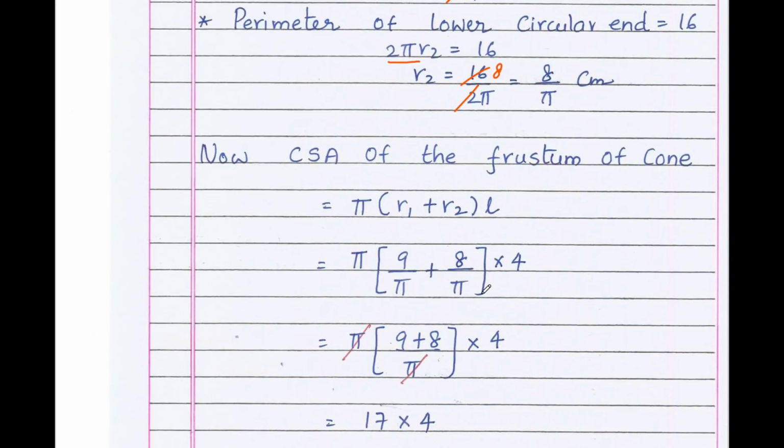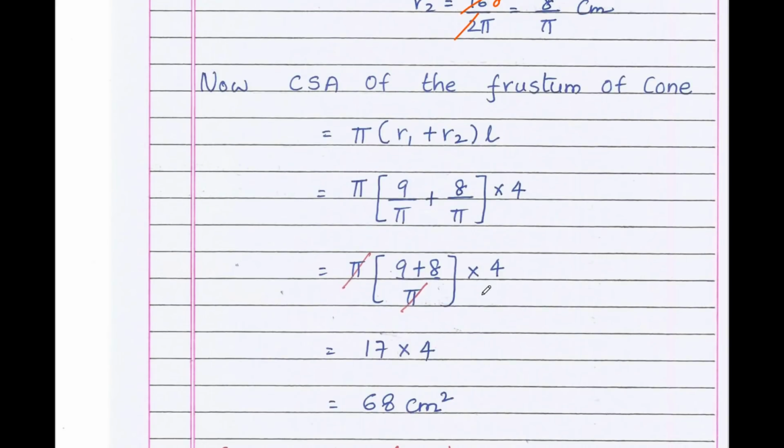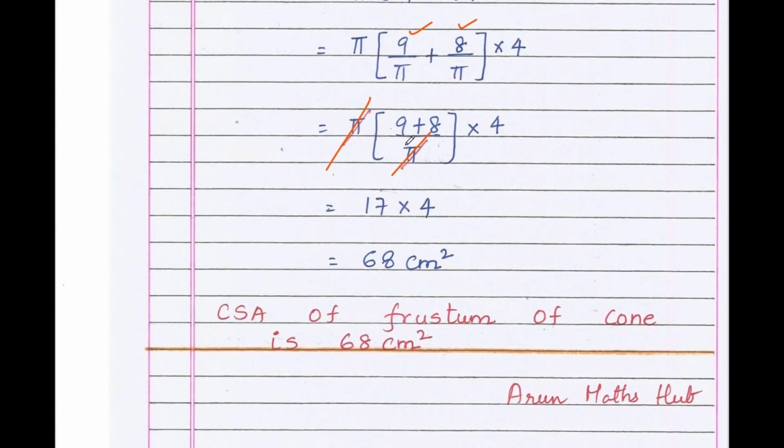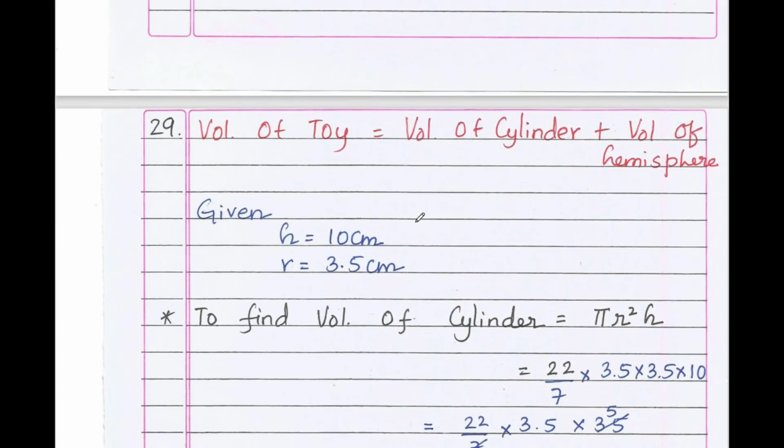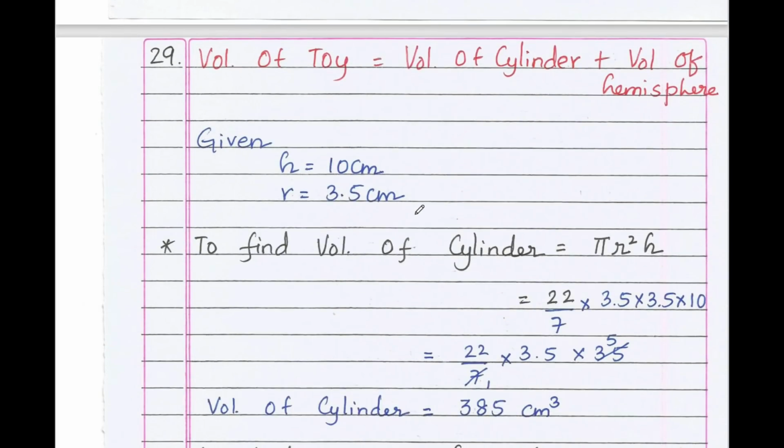Pi (r1 plus r2) into L. Now pi value as it is, r1 is 9 by pi, what we have calculated. r2 is 8 by pi into 4. Now denominators are same, directly add the numerator, that is 9 plus 8 divided by pi. Pi and pi will cancel out. What we get? 9 plus 8 is 17 into 4, that is 68 square centimeter. CSA of frustum of cone is 68 square centimeter. Now moving to question 29.